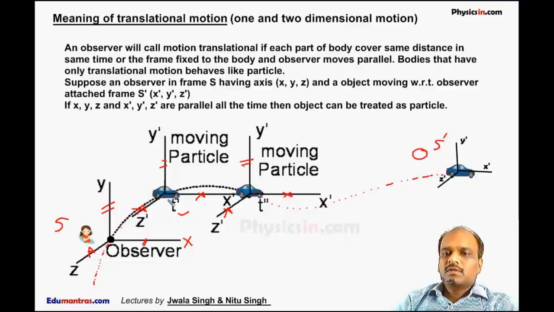And for this motion, we can treat this car as a particle if it travels a sufficiently large distance.